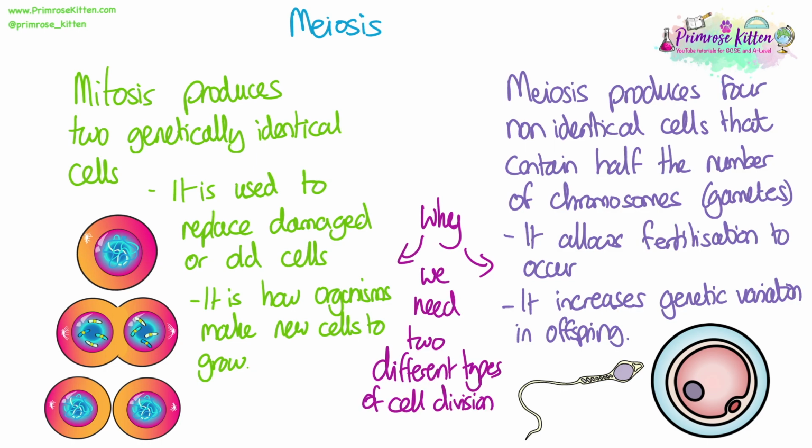So if you think about the 2 points I made at the end for mitosis and meiosis, that's the why. Why do we need 2 different types of cell division? We need mitosis to replace damaged cells or to repair tissues, and we need it to grow, so to build new cells and to get bigger. For meiosis, we need it so that fertilization can occur because we need the number of chromosomes to be halved, and it helps us by increasing genetic variation in our offspring, so through sexual reproduction.